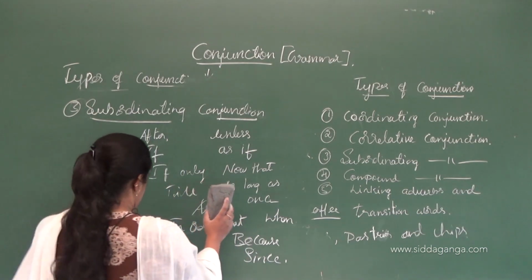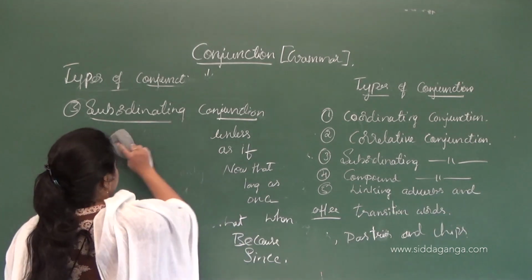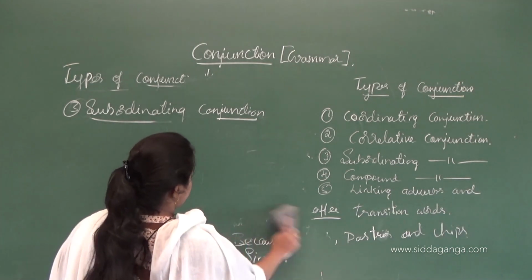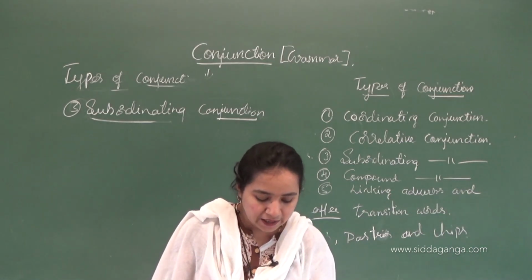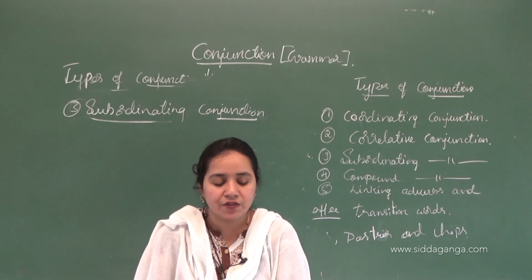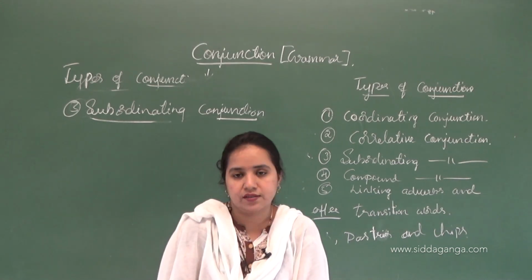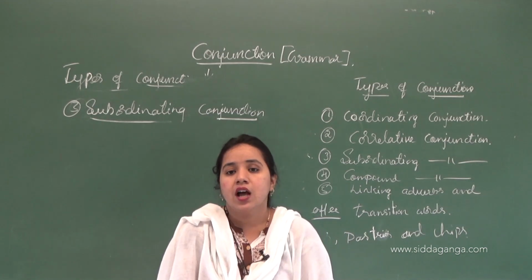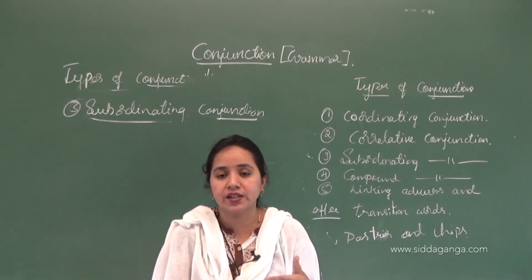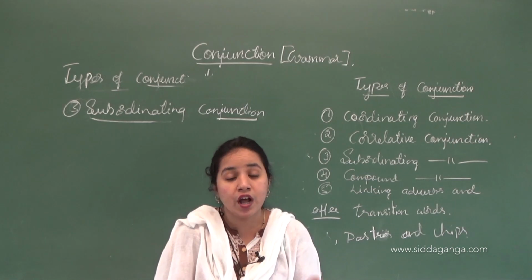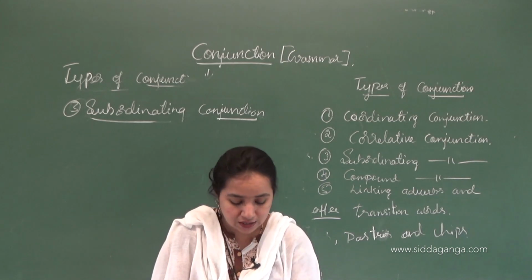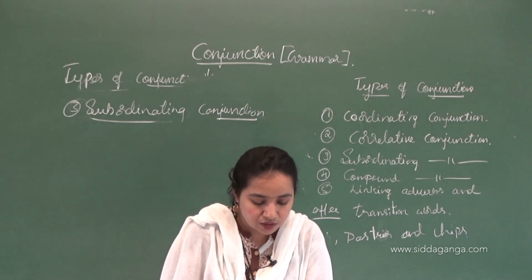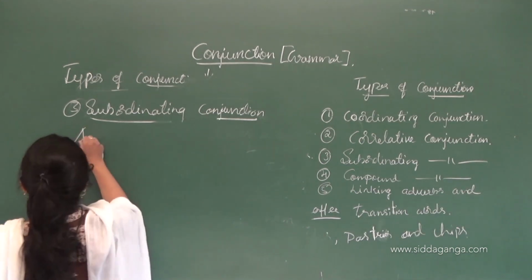So let's see an example of how these words are used in sentences. The first is after. It is used to express the sequence of happening of two things. Sequence means order-wise: is it happening before or after that? So where things are happening sequentially, there we use this subordinating conjunction, that is after.